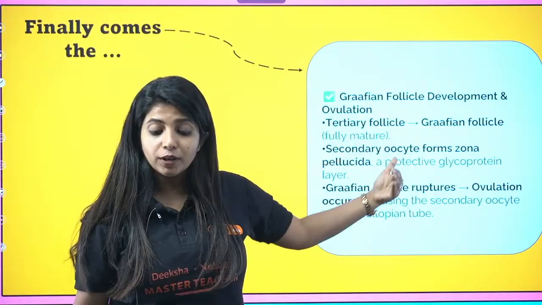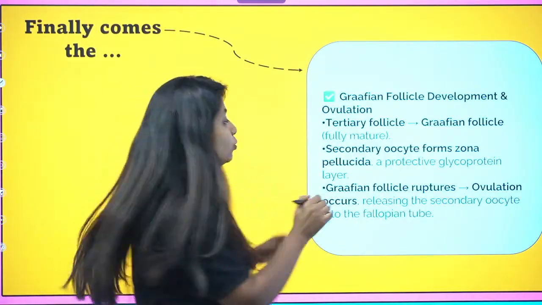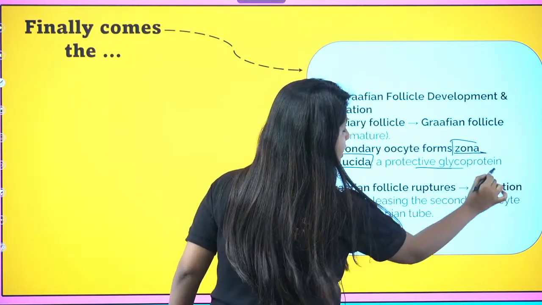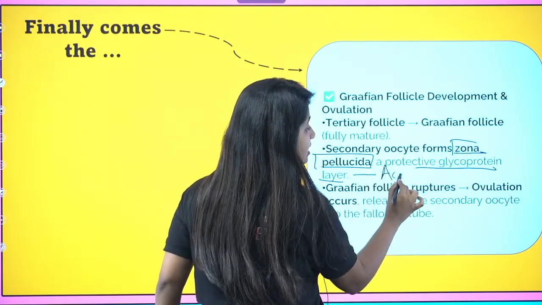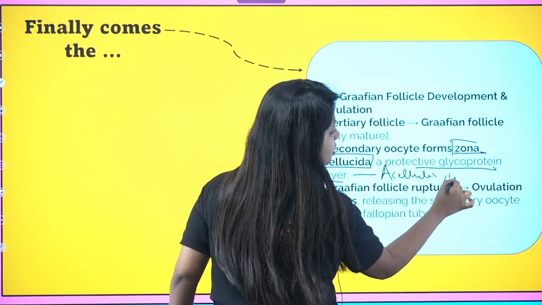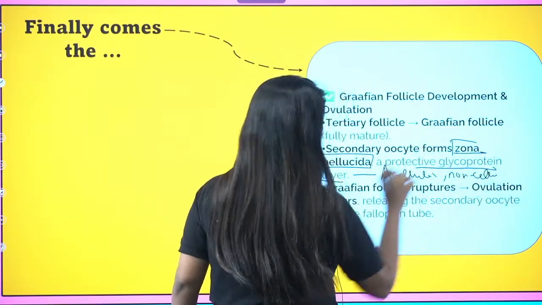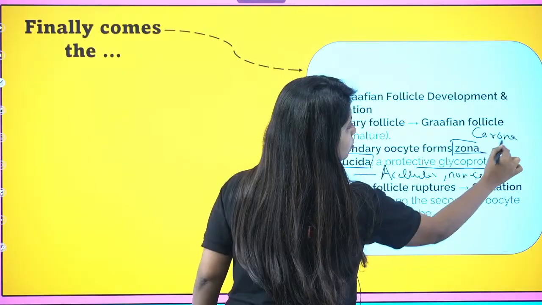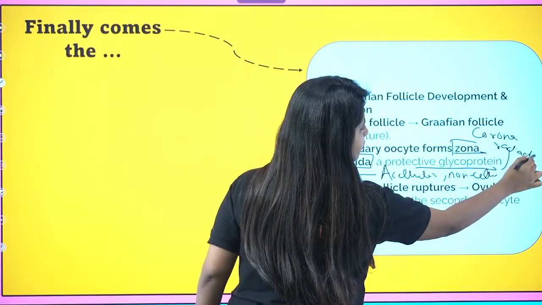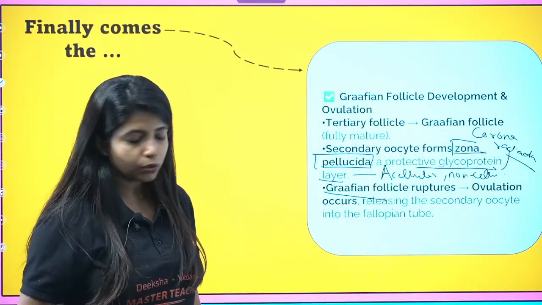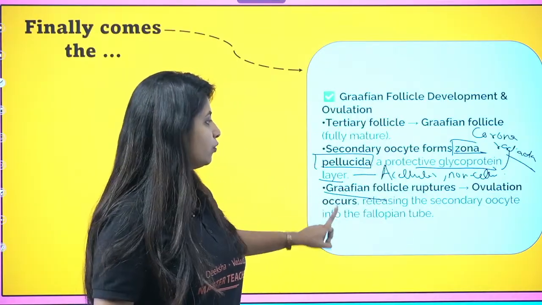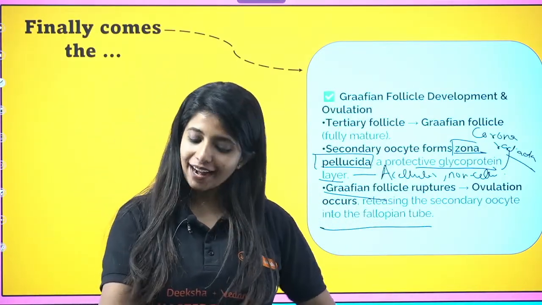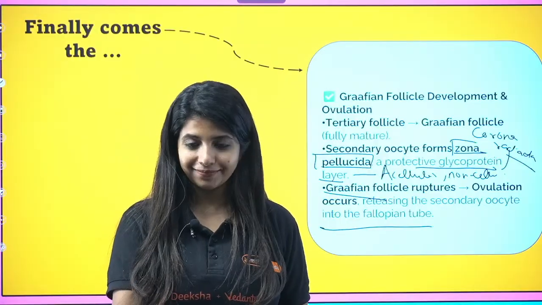In the Graafian follicle, what is happening? The secondary oocyte is forming a new layer around it, known as the zona pellucida. Very important. It is a protective glycoprotein layer. It is acellular or non-cellular. Please remember, it is not formed of any cells. Okay, and there is also the corona radiata. Please know there is a corona radiata. That is a layer of granulosa cells that forms around it. Cool. And then the Graafian follicle ruptures, ovulation occurs, releasing the secondary oocyte into the fallopian tube. Ta-da! And everything is done.